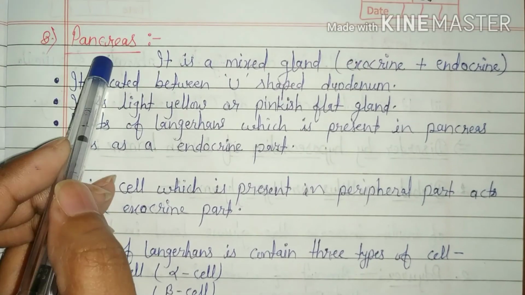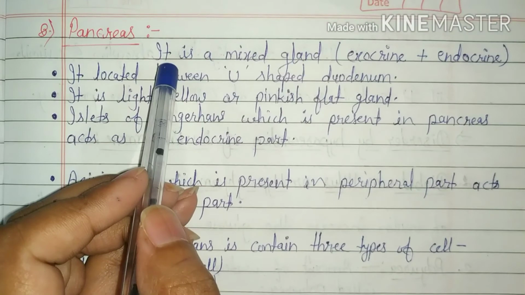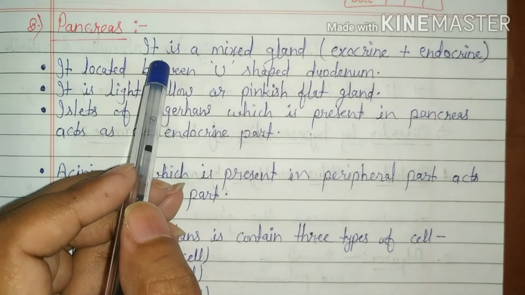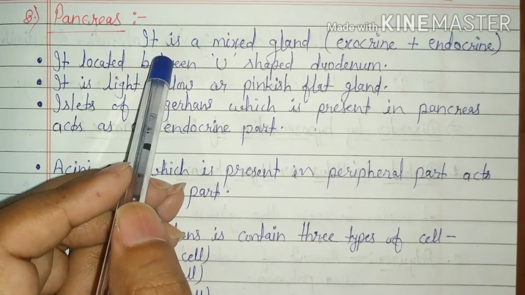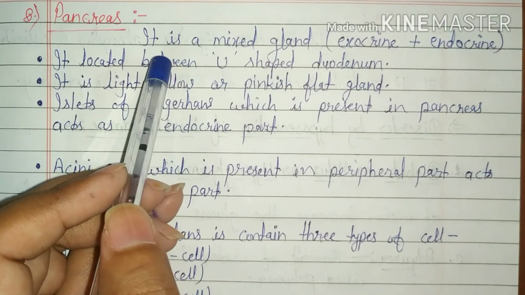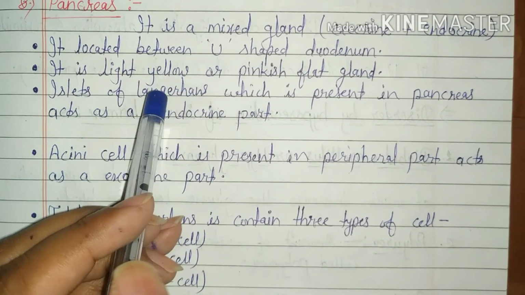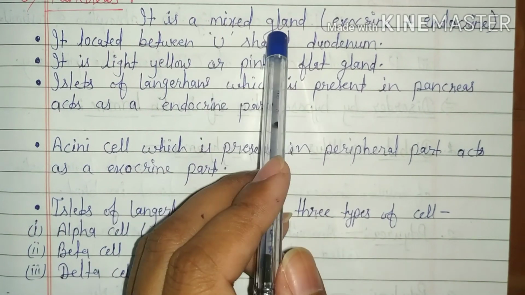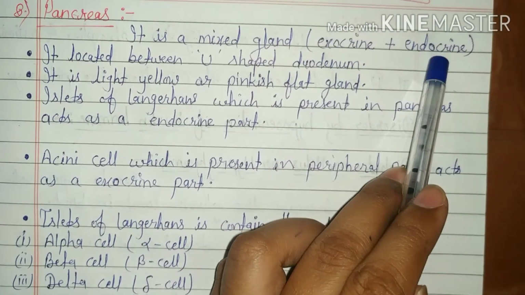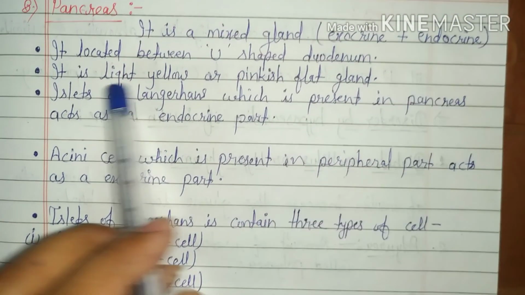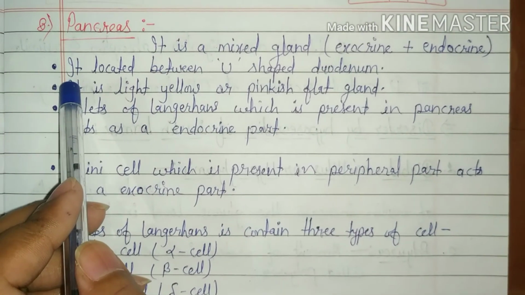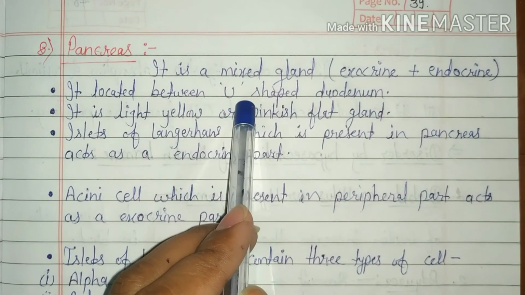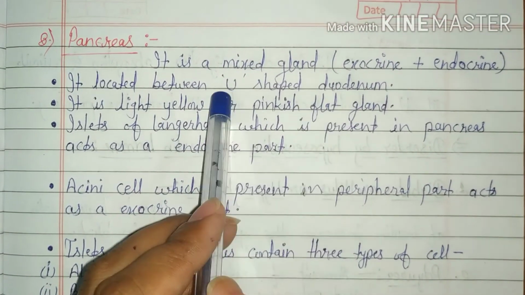Next gland is the pancreas. Pancreas is also called sweetbread and is a light yellowish and pinkish colored plate structure. It is a mixed gland because it behaves as both exocrine and endocrine. Location: it is present in the abdominal cavity in between the two arms of the duodenum, which is U-shaped.